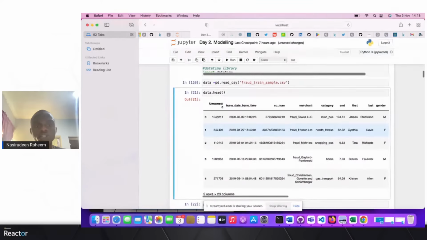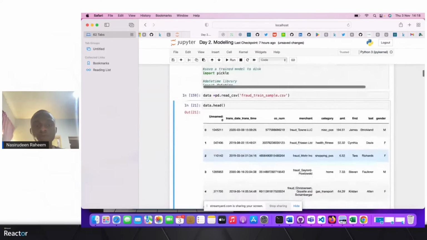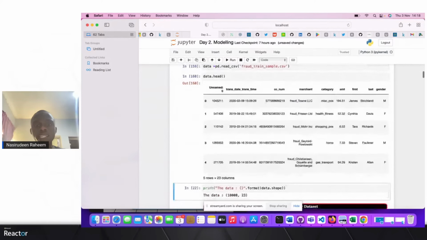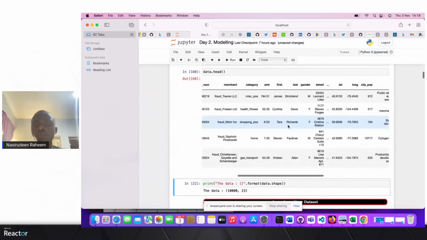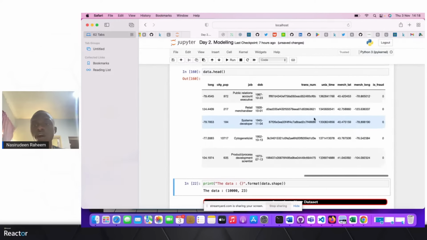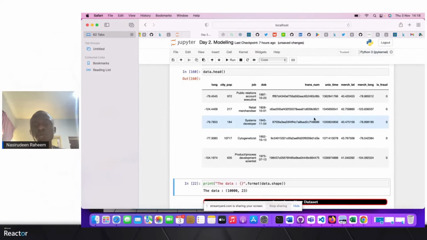So we are trying to run our original data set right now. In checking the head of our data set, we observe we have a lot of features related to whether someone is fraudulent or not. Then we can see the last column with the target feature, which is called is fraud. When it is 0, that means there is no fraudulent case, and when it is 1, that is a fraudulent case.